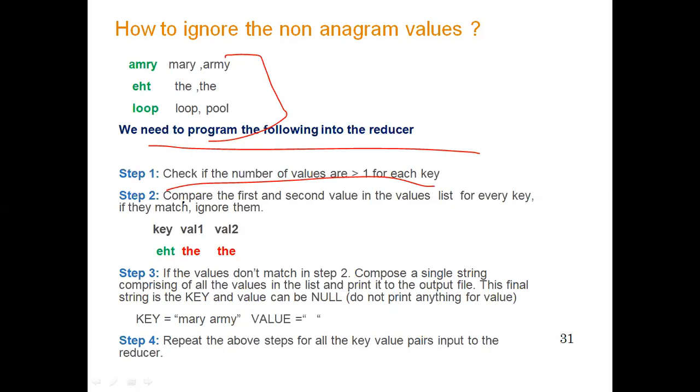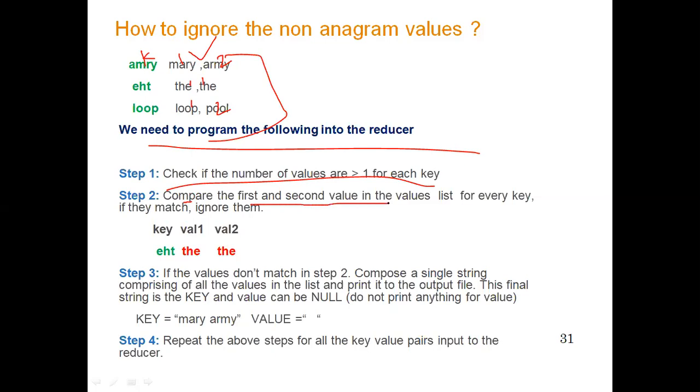If this is the key and these are the values, here it has 2 values, 1 and 2, but here it has 1 value that is being repeated, and here we have 2 different values. So we check if the number of values is greater than 1 for each key.